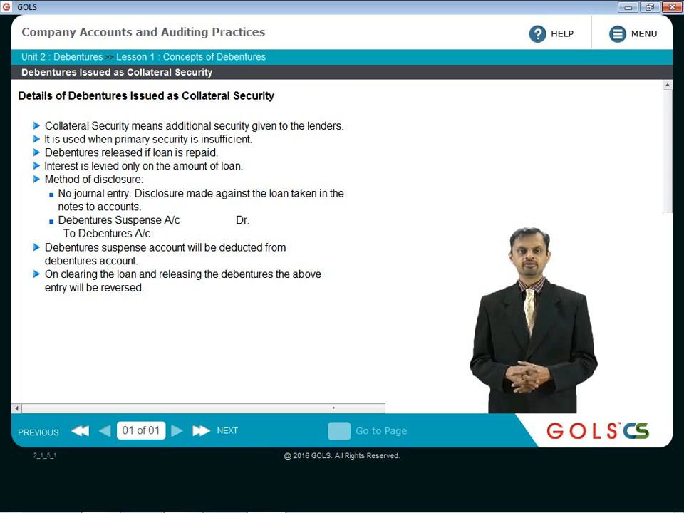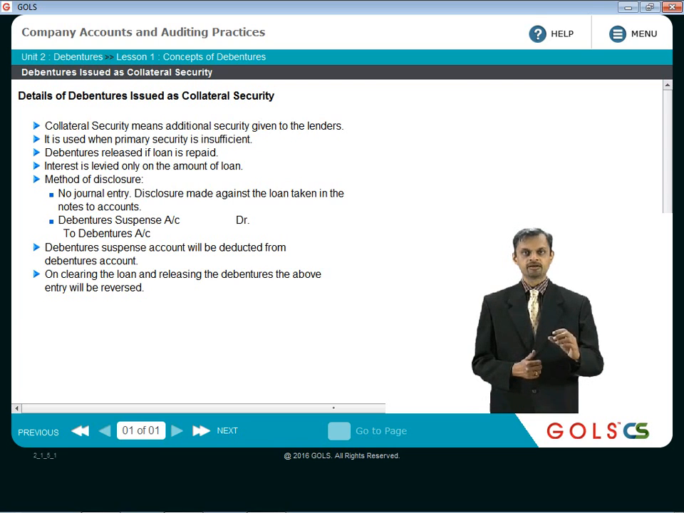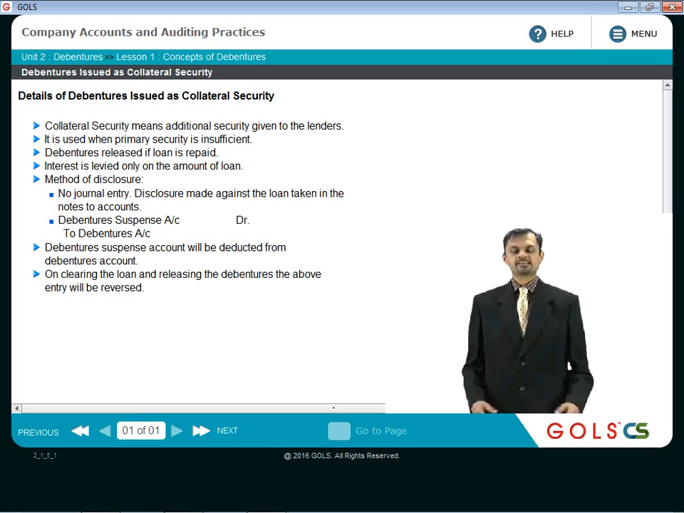Or another way is that since the debentures are issued as a collateral security, pass some entry so that it will get recorded in the books of accounts and it will get tracked. So in this case, because the debentures are issued as collateral security, another logic says that pass the entry so that the transaction will get recorded in the books of accounts.